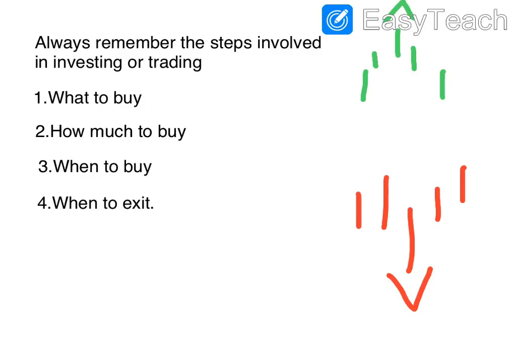Now always remember the steps involved in investing or trading. Firstly, you should know what to buy, how much to buy, when to buy, and when to exit. So in this video, you'll see how to buy, when to buy using the dual moving averages and fractals.